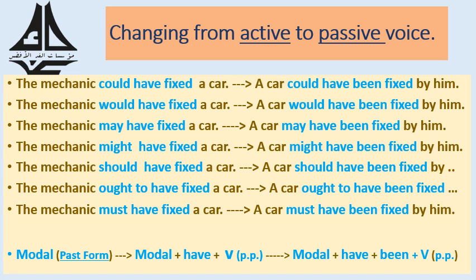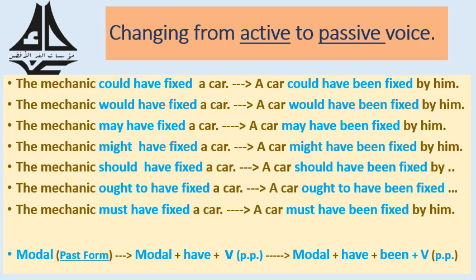So whenever we have a sentence that contains a modal in the past form, we have to add been plus the past participle form of the verb. The mechanic may have fixed a car.